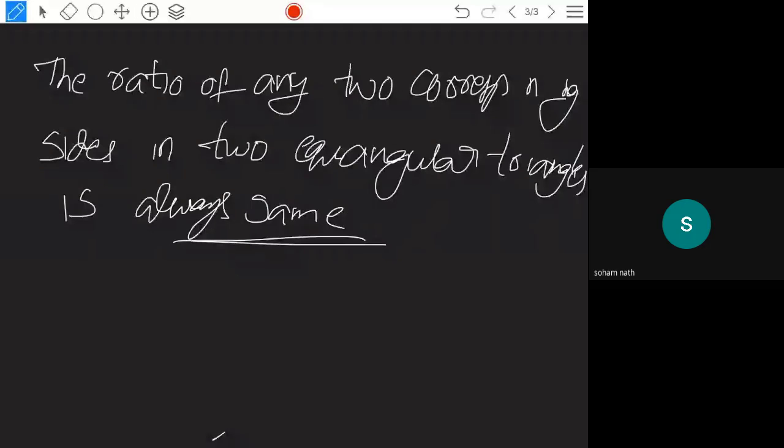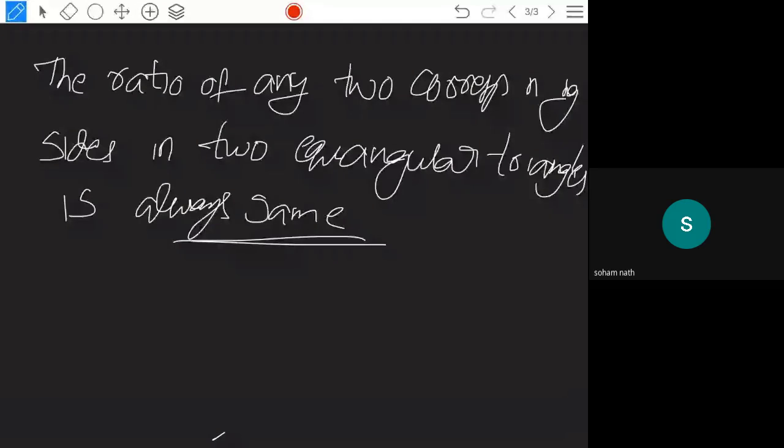This can also be called the basic proportionality theorem. If you see the textbook, where Thales's figure is given, inside that only this statement is given. So it is regarded as the basic proportionality theorem.